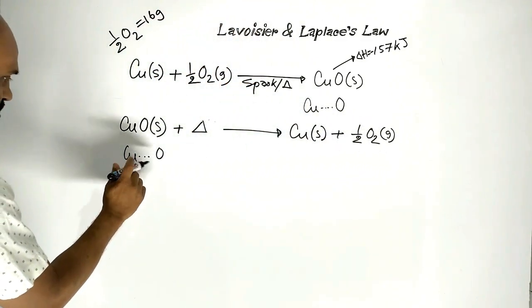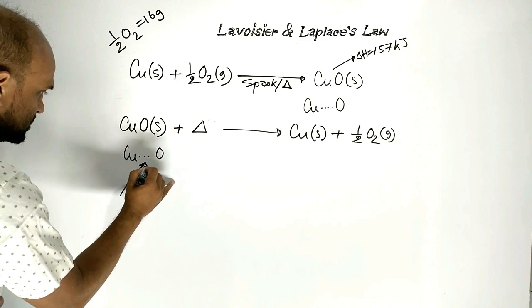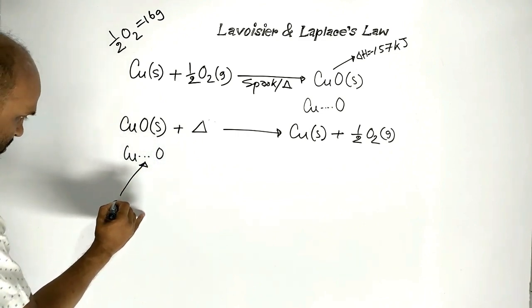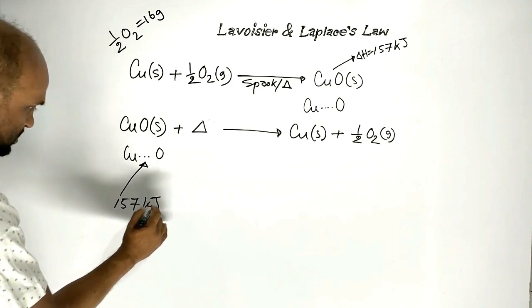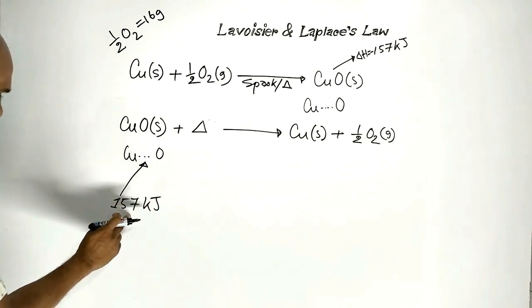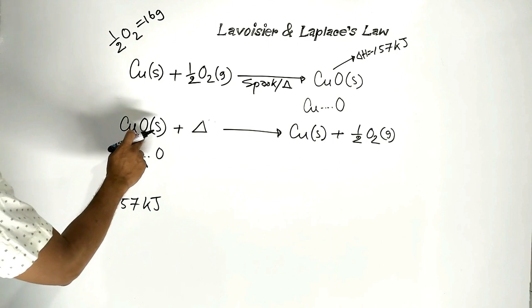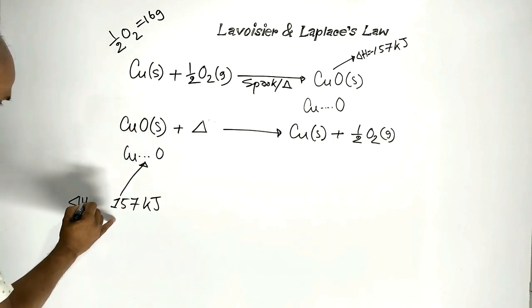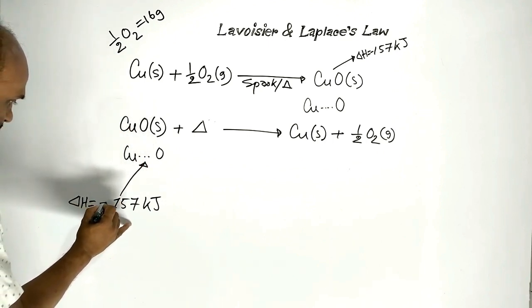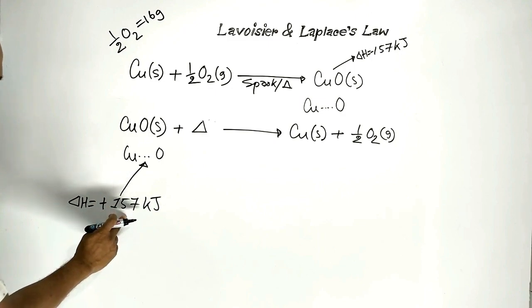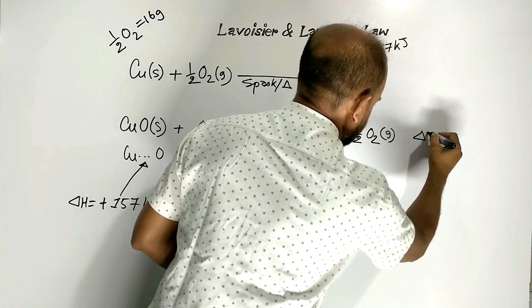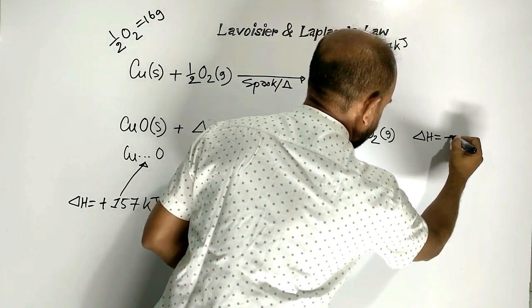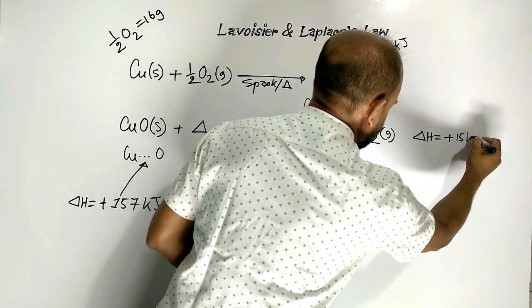To break this bond, it needs some amount of heat, which is 157 kilojoule. That is, this 157 kilojoule heat is applied here. That is, heat change is plus 157 kilojoule.